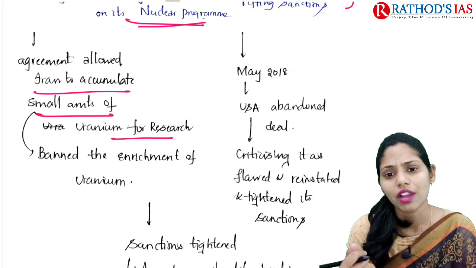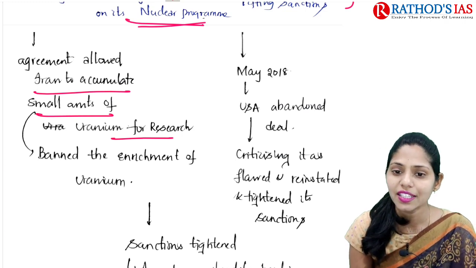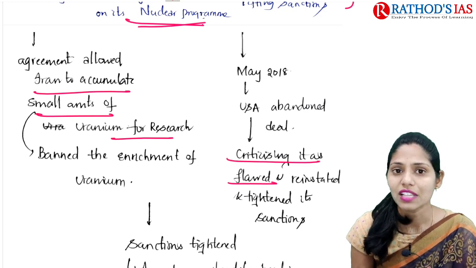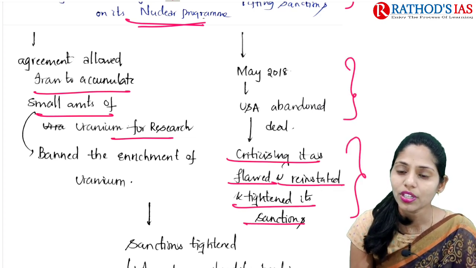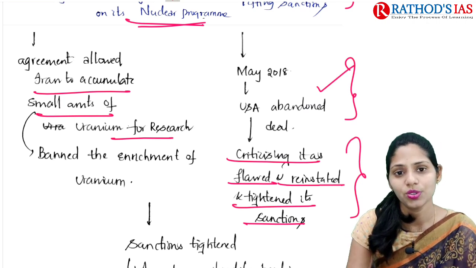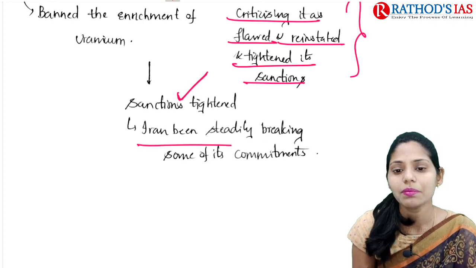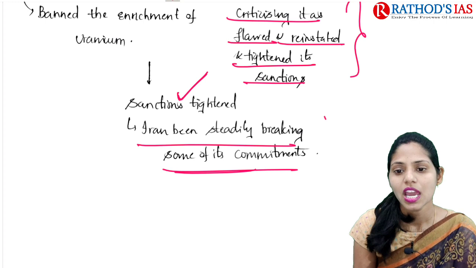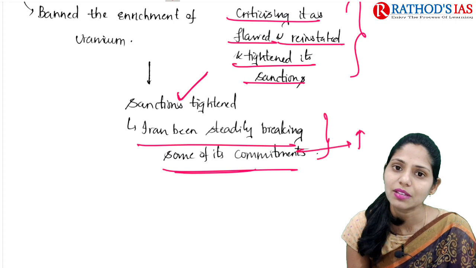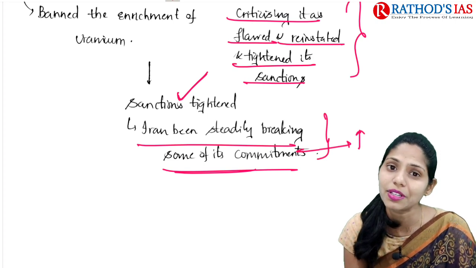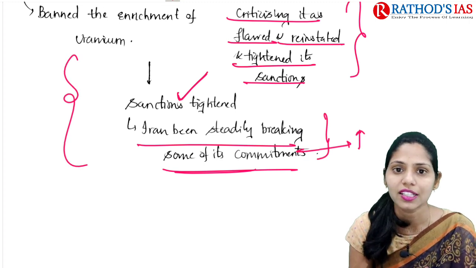If you see, in May 2018, the USA abandoned this deal unilaterally, and the USA mainly criticized it as flawed, and reinstated and tightened its sanctions on Iran. So these are some important recent developments regarding this Iran nuclear deal. Because of these tightened sanctions, Iran had been steadily breaking some of its commitments, and it started enriching uranium. Iran also gave a statement that it is going to enrich more than 20% of uranium in recent times. So these are some important things that you should remember regarding this issue.